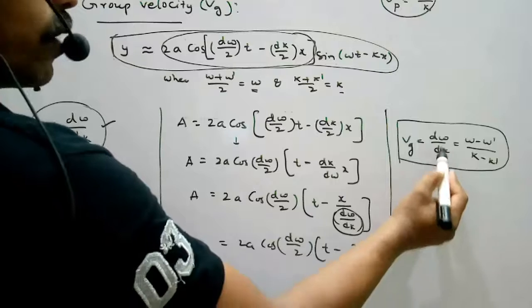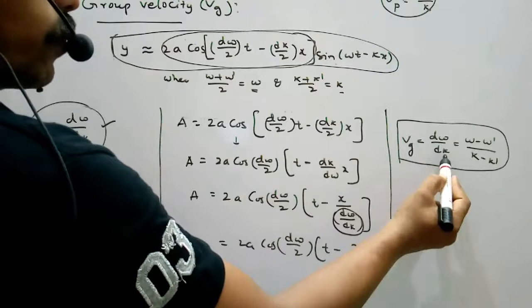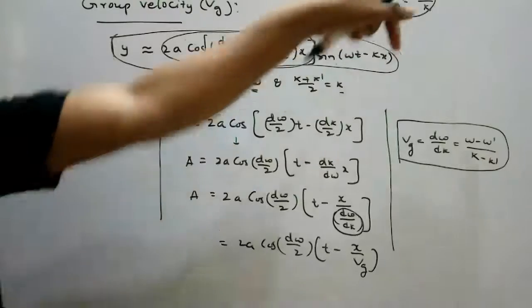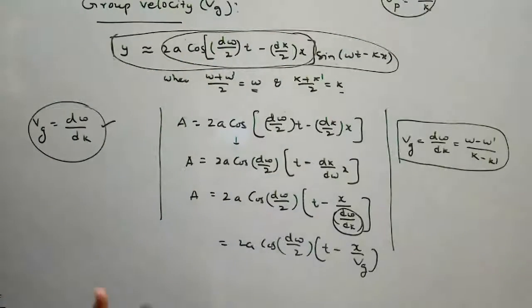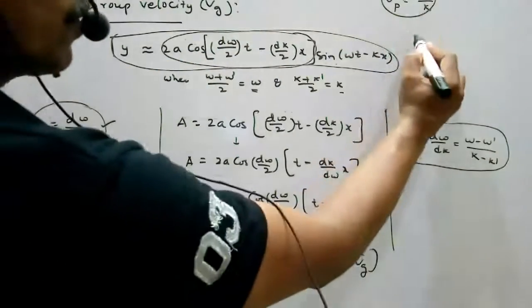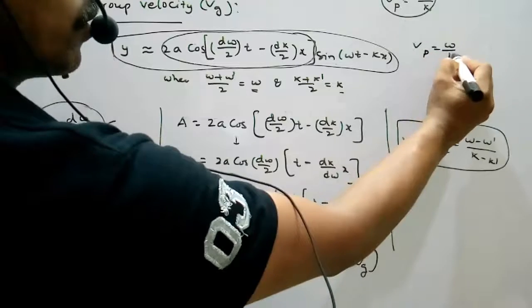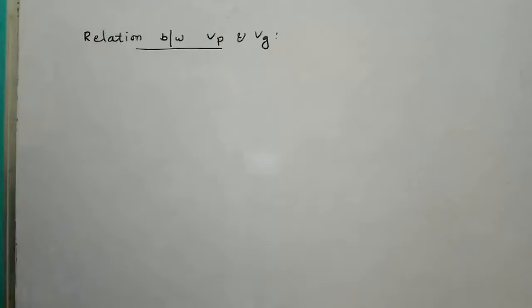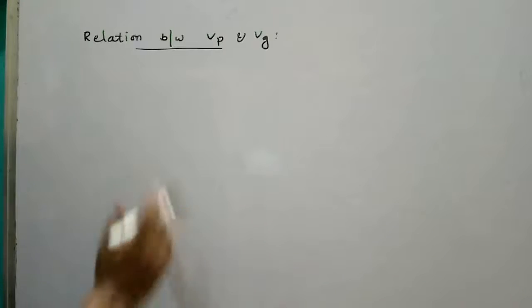This is group velocity, d omega by dk. So we will discuss the relation between group velocity and phase velocity.